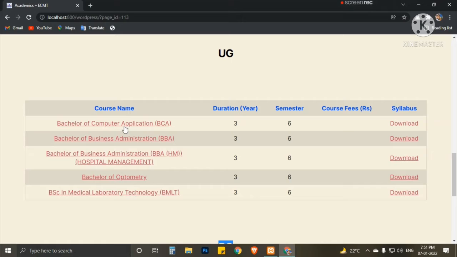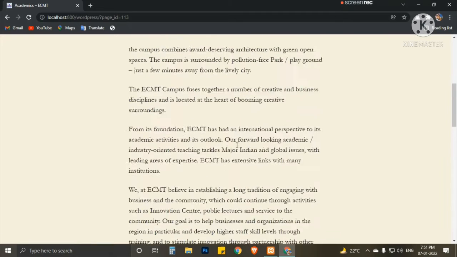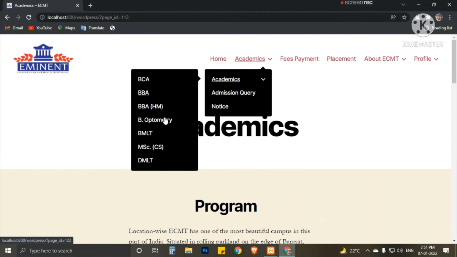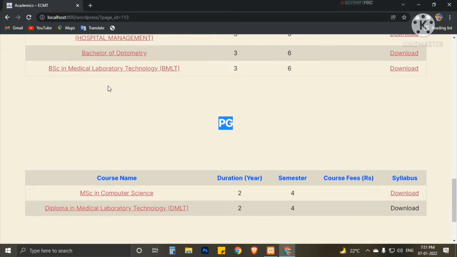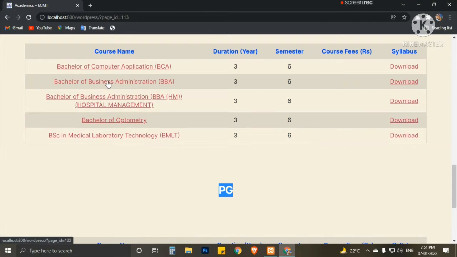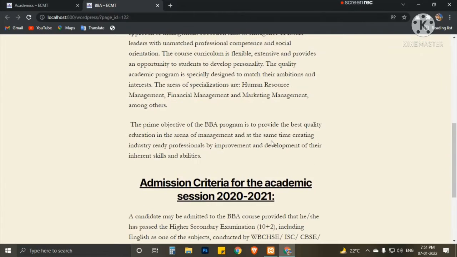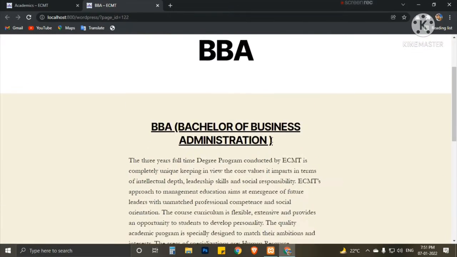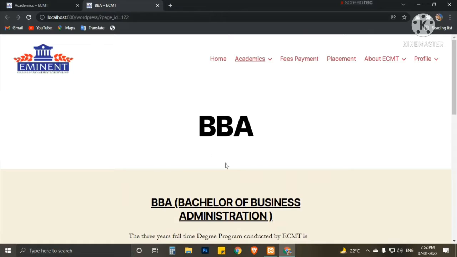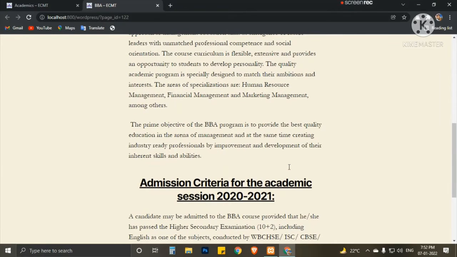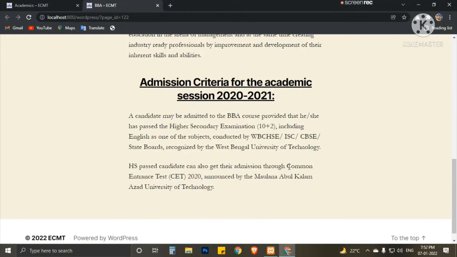If we want to read about a course, we can go from here too, like the BBA portion. Click the BBA portion and it will redirect to this page. I am saying again that all the things are genuine, taken from our college website.